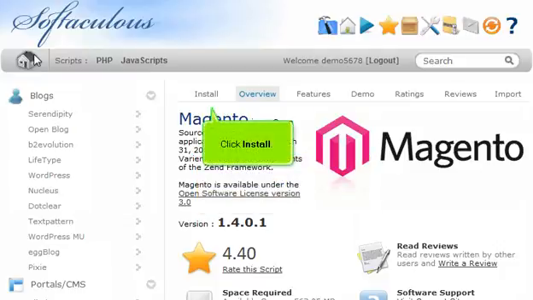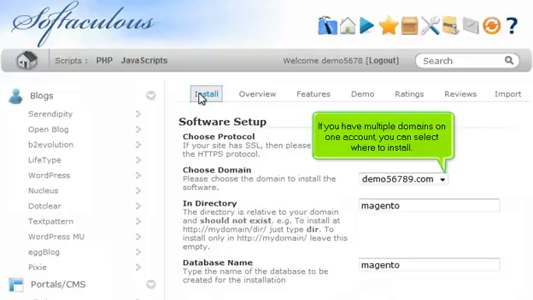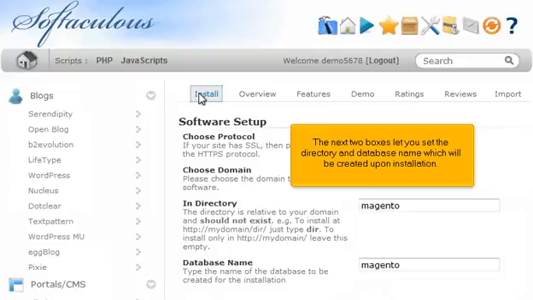Click Install. The default settings here should work for most purposes. If you have multiple domains on one account, you can select where to install. The next two boxes let you set the directory and database name, which will be created upon installation.